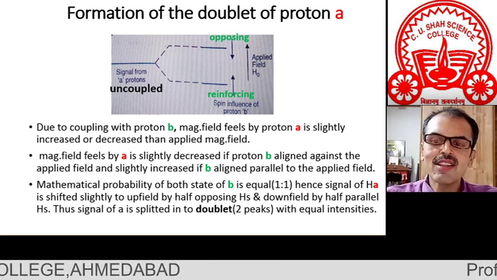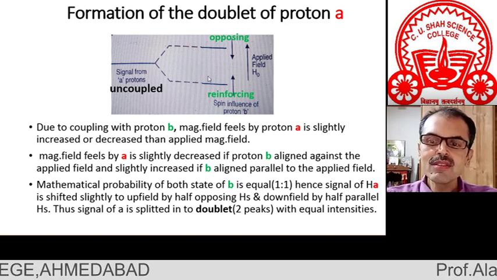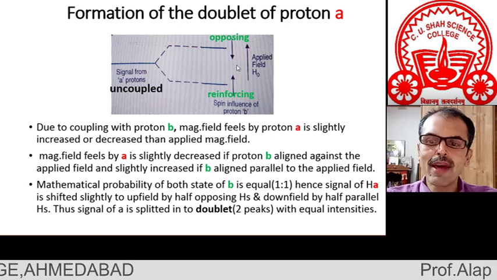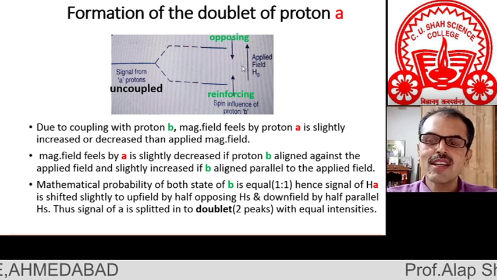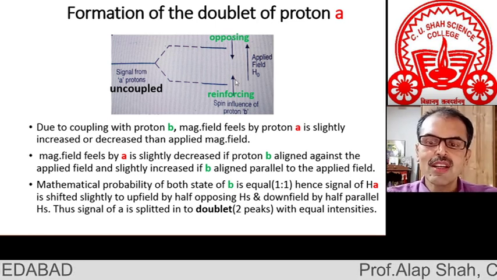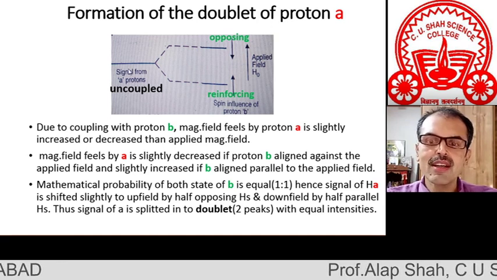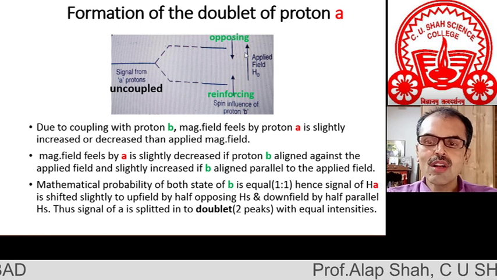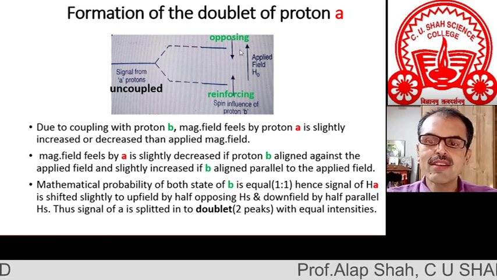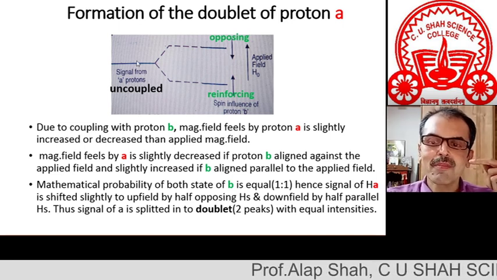So now you can see that the mathematical probability of this kind of parallel spin and opposing spin is 1:1. All this kind of spin orientation of the neighboring proton would reinforce the magnetic field experienced by A, and